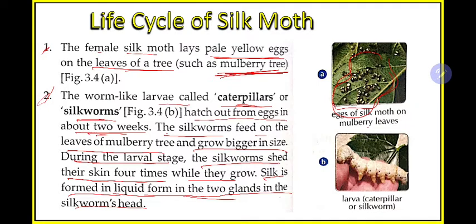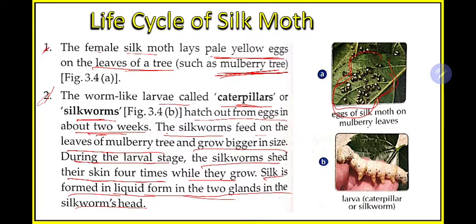So as of now, remember that first the leaves are there. On the leaf the female will lay yellow colored eggs. From these eggs after 14 days, what will happen? The caterpillar will come out, and this caterpillar will feed on the leaf of the plant and grow in size. During this stage, the caterpillar or silkworm will change its skin 4 times.